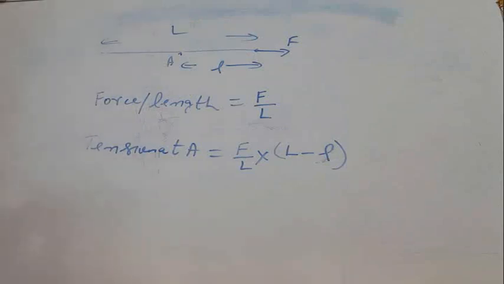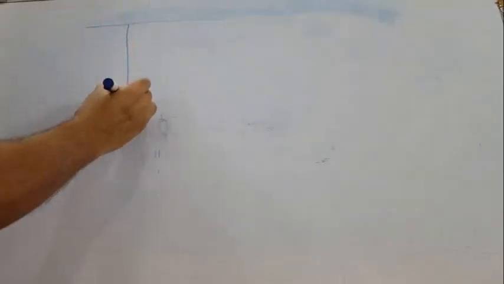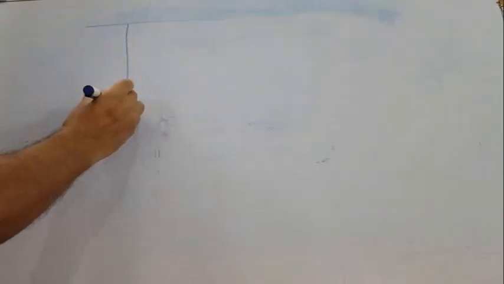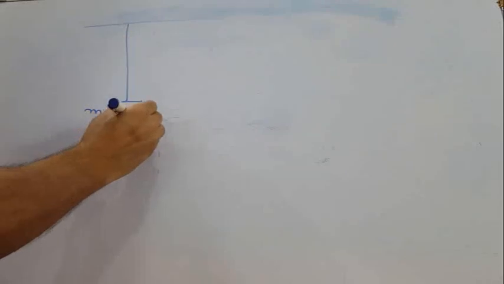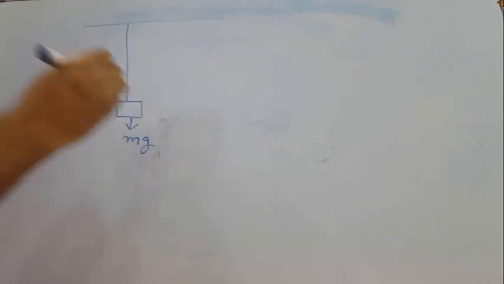I will take one more case. Suppose there is a rigid support, and with the help of some string or some wire, a mass m is attached. So its weight mg will act in vertically downward direction.